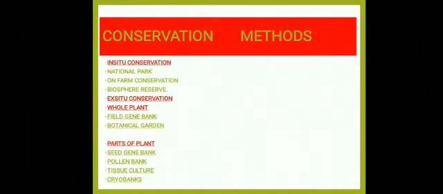Conservation methods. There are two types of conservation methods: in situ conservation and ex situ conservation. In situ conservation is further divided into national park, on-farm conservation, and biosphere reserve. Ex situ conservation is further divided into two: whole plant conservation and parts of plant conservation. Whole plant conservation includes field gene bank, botanical garden, and parts of the plant includes seed gene bank, pollen bank, tissue culture, and cryobanks.